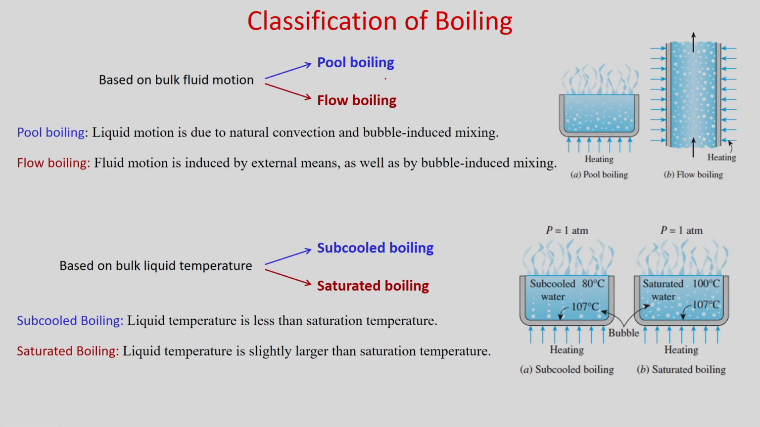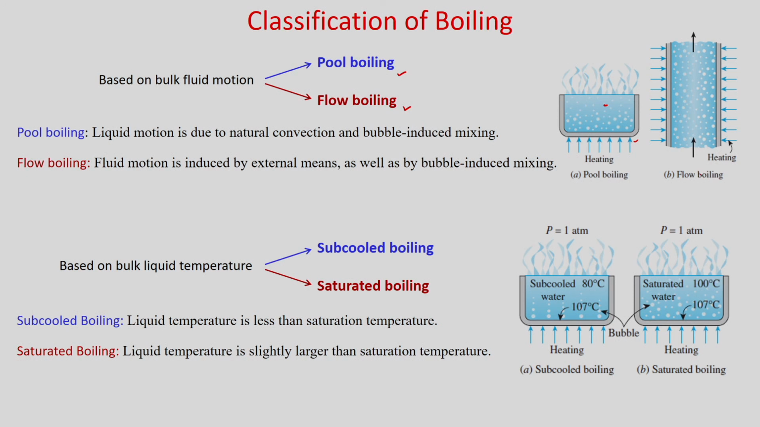First, let us discuss the classification of boiling. Based on bulk fluid motion, boiling can be classified as pool boiling and flow boiling. In case of pool boiling, your liquid medium is quiescent. Once the heating starts, there will be natural convection, and if you increase the temperature more, there will be formation of bubbles and they will go up due to buoyancy, and due to that naturally there will be some motion, but there will be no bulk motion in case of pool boiling.